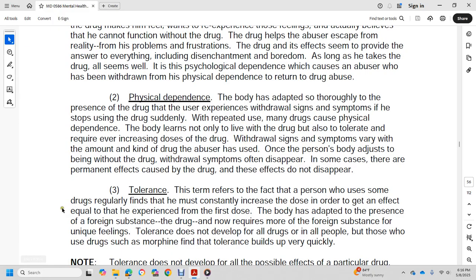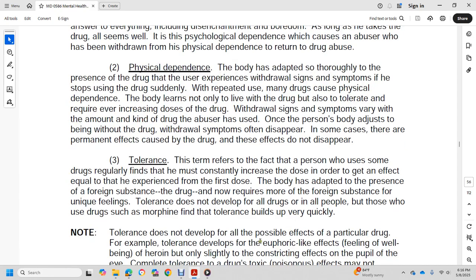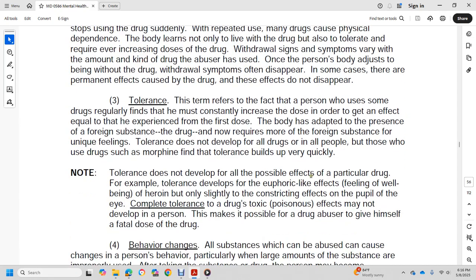The body has adapted to the presence of the foreign substance of the drug, and does not record the foreign substance for unique feelings. Tolerance is not developed for all drugs and in all people, but for those who use the drug morphine, the tolerance builds up very quickly. Note, tolerance does not develop to all possible effects of the particular drug.